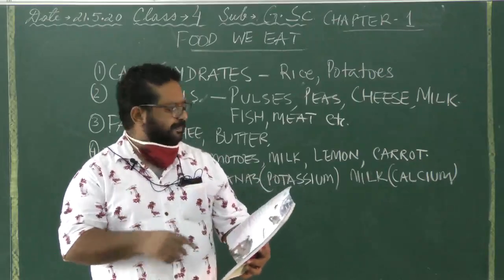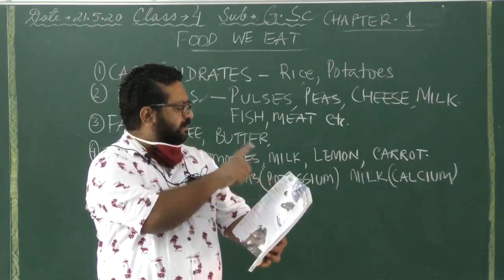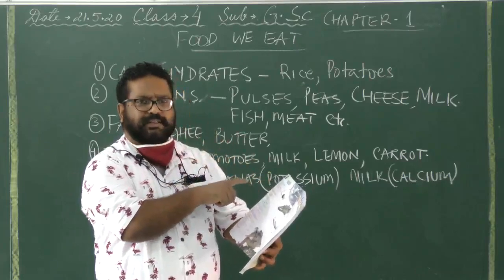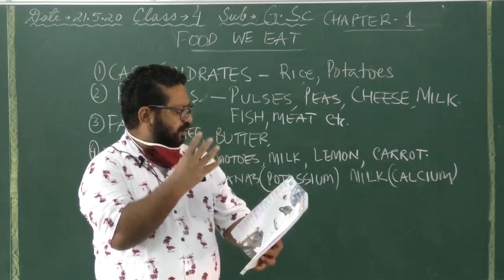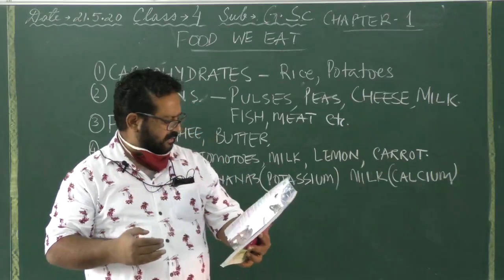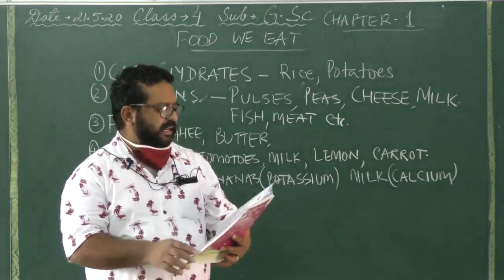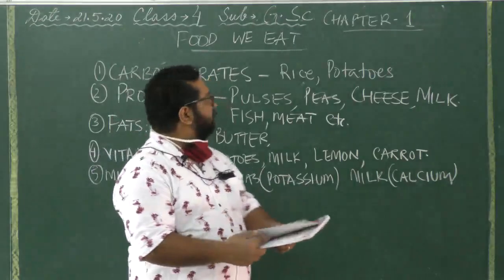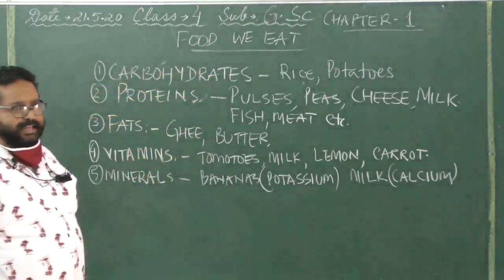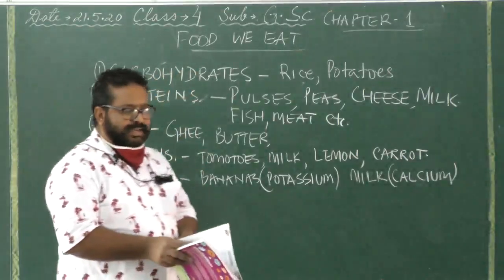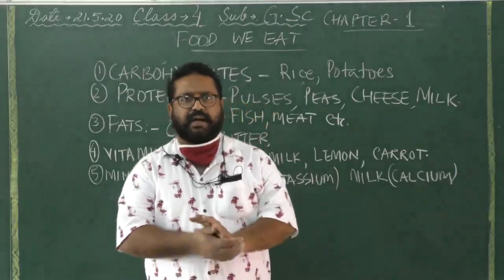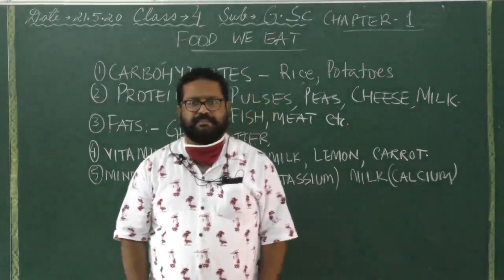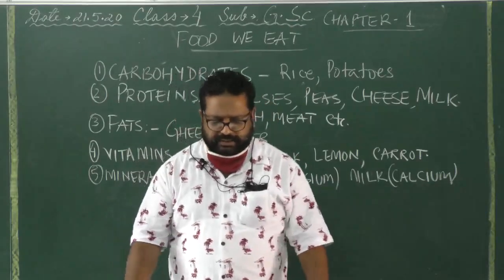Anyway, for the first term, we need to study chapter 1. Here it is written theme 1, chapter 3. So 1, 3, 4, 6, 7, 8, 9, 10, 11, 12 is also there. Anyway, starting with chapter 1, food we eat. Now, this is very necessary. Food, as you know, is very important to give life. Life is very important, so we need food to eat.